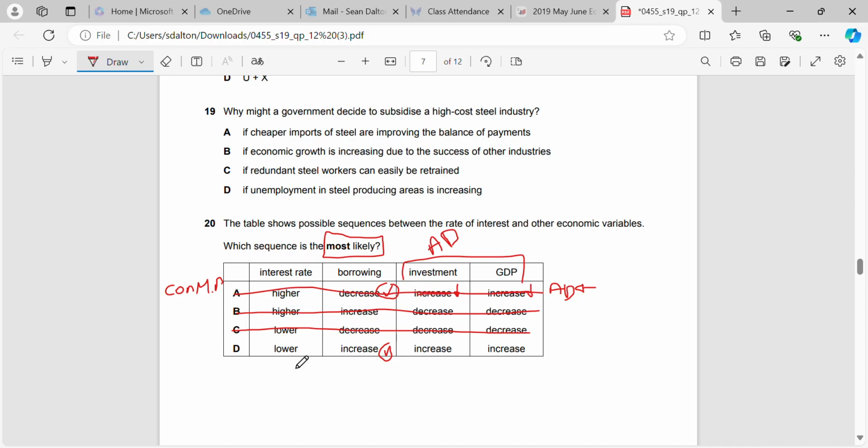For the last one, borrowing goes up, so it's expansionary monetary policy. And just applying common sense even without knowing your monetary policies. If we're borrowing more, then obviously investment will increase. And if investment increases, investment is a component of AD here. So AD will obviously increase, which will cause our GDP to increase.